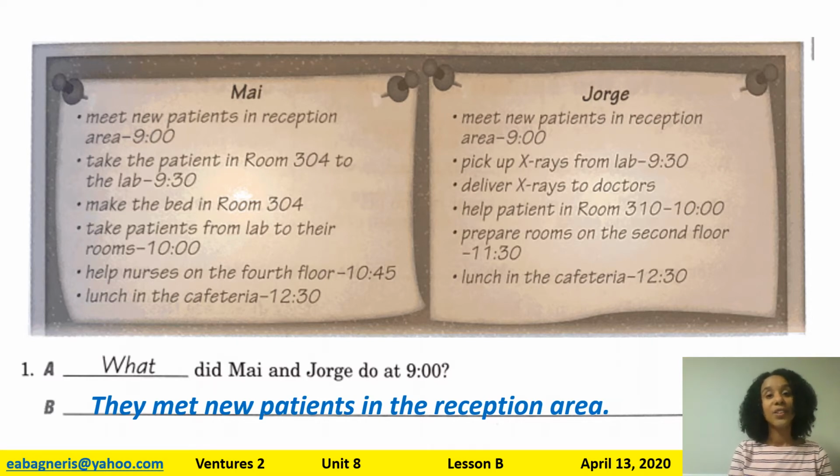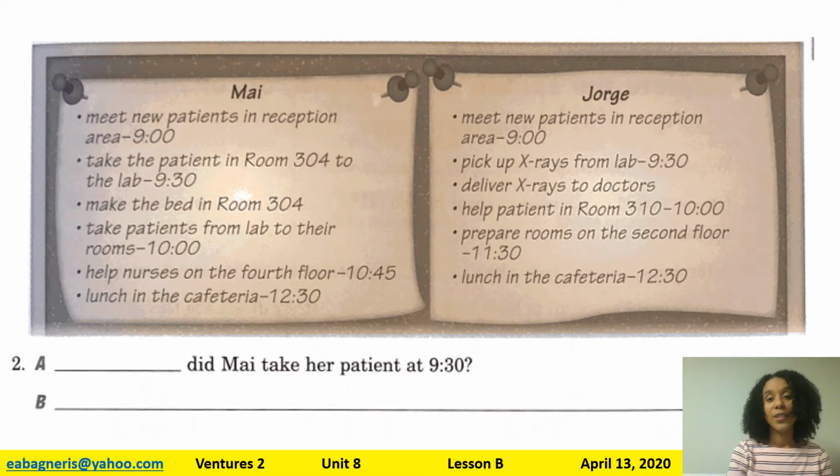Okay, so now we're going to go on to number 2. In number 2, we have a blank. We need to figure out, is that a what or a where question? Blank did May take her patients at 9:30?